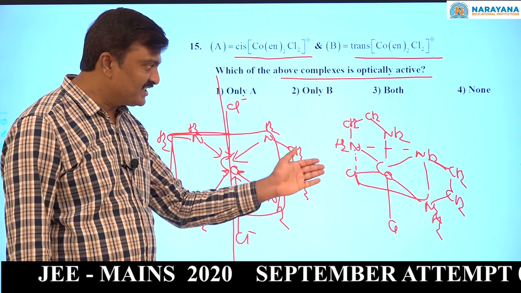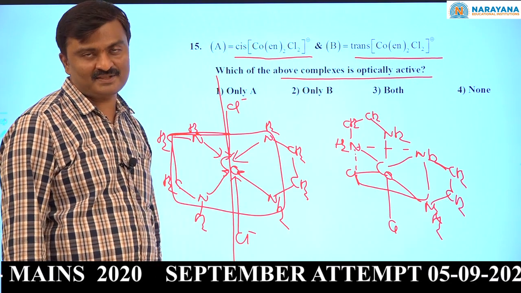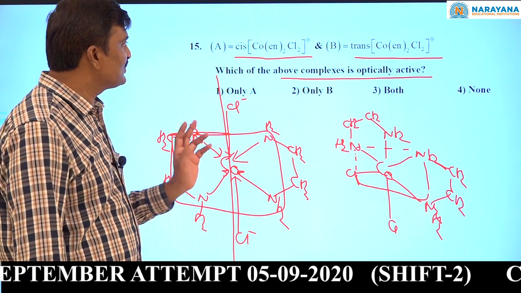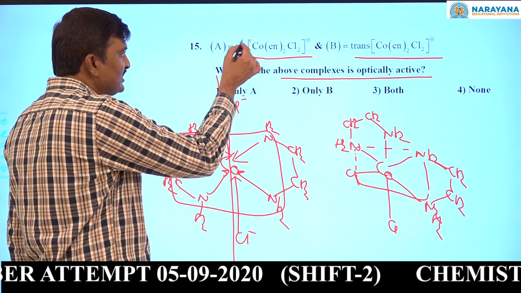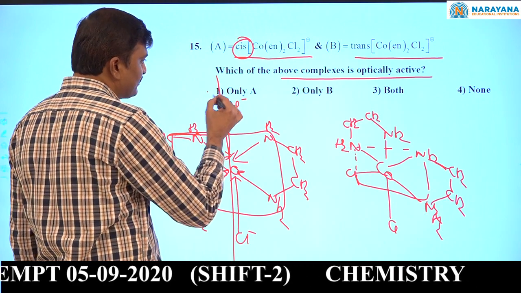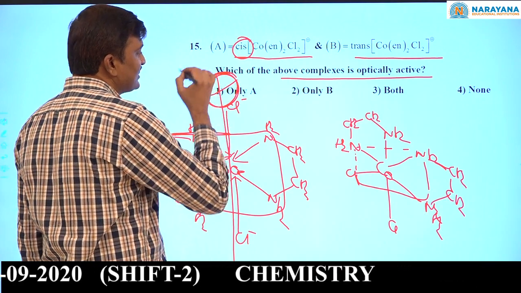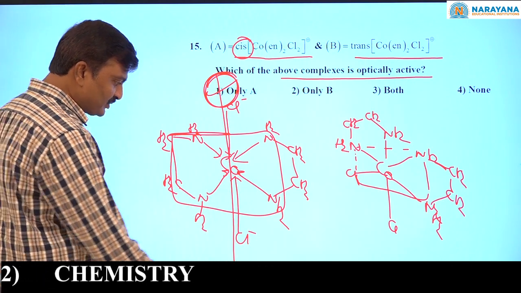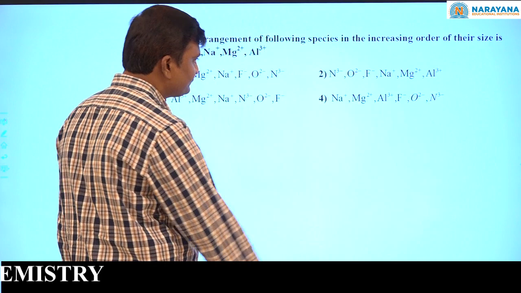That's why it is non-superimposable on its mirror image. As a result, it is optically active. So which one is optically active? Only the cis isomer. So the answer is option 1. Now, come to the next question.